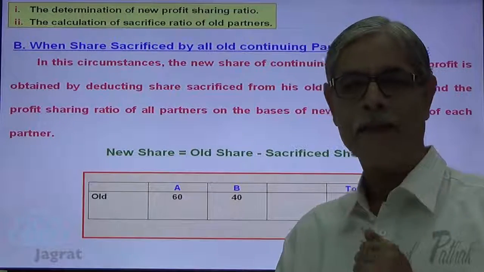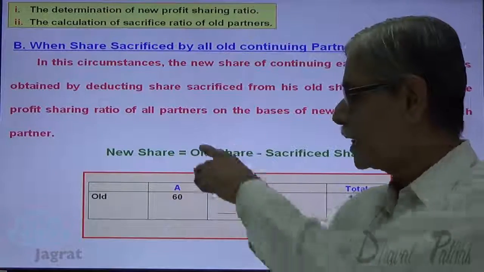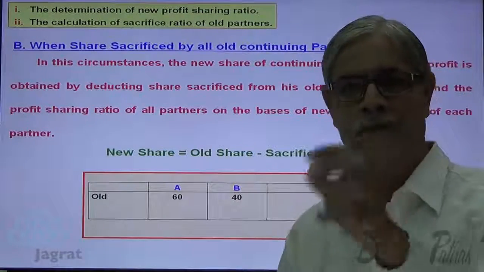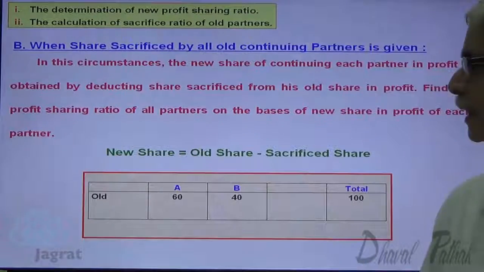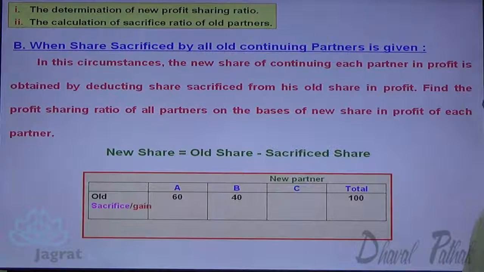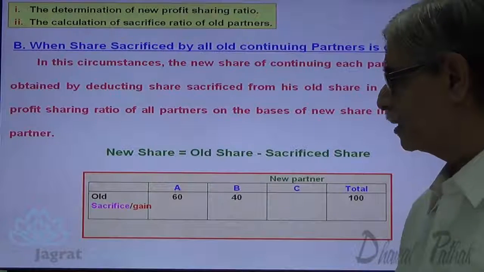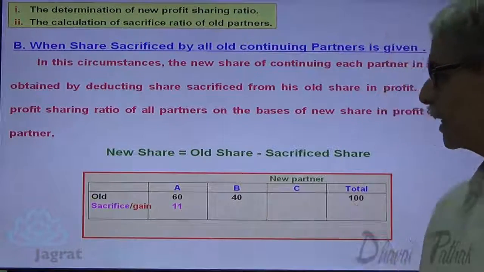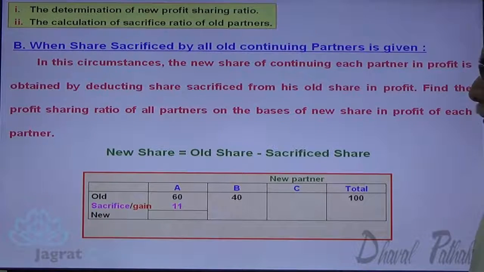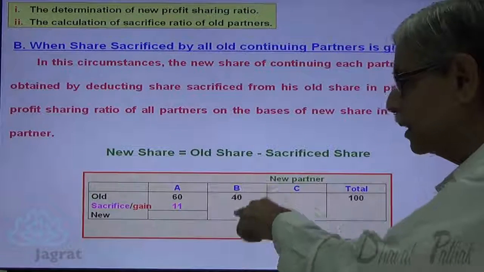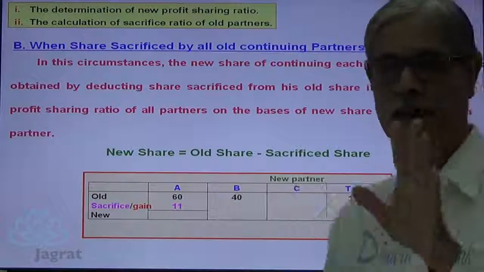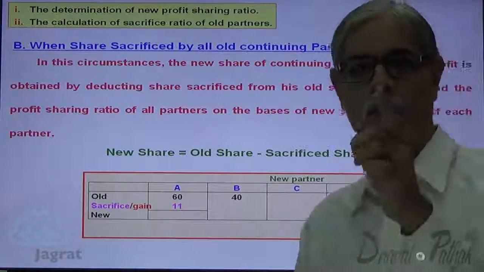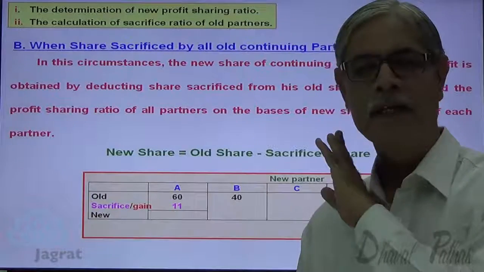Now when they admit, you are given the share sacrificed, percentage of share sacrificed by A, percentage of share sacrificed by B. Now suppose that A has sacrificed 11% in favor of C, B has sacrificed 9% in favor of C. Now see, what is given to you? You are given the old profit sharing ratio. You are given the percentage sacrificed by each partner.